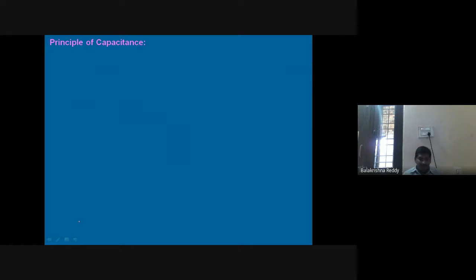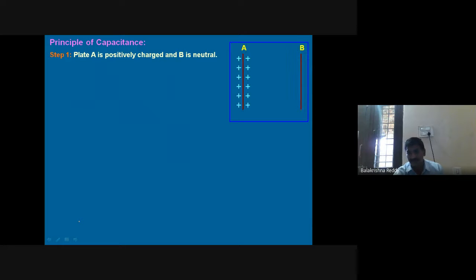How is it in principle of a capacitor? Same, I'm supplying the charge on plate A, then I keep one neutral plate B beside that. Since I supplied the charge, the charge develops on plate A. After developing the charge, where will it go? From plate A.